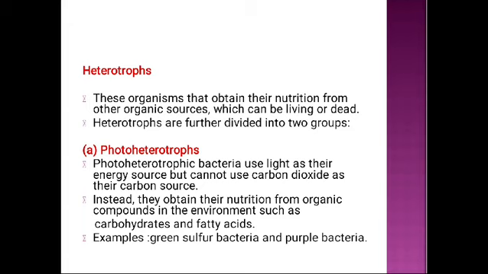These organisms obtain their nutrition from other organic sources which can be living or dead. Heterotrophs are further divided into two groups. First one is photoheterotrophs. Photoheterotrophic bacteria use light as their energy source but cannot use carbon dioxide as their carbon source. Instead, they obtain their nutrition from organic compounds in the environment, such as carbohydrates and fatty acids. Example, green sulfur bacteria and purple bacteria.